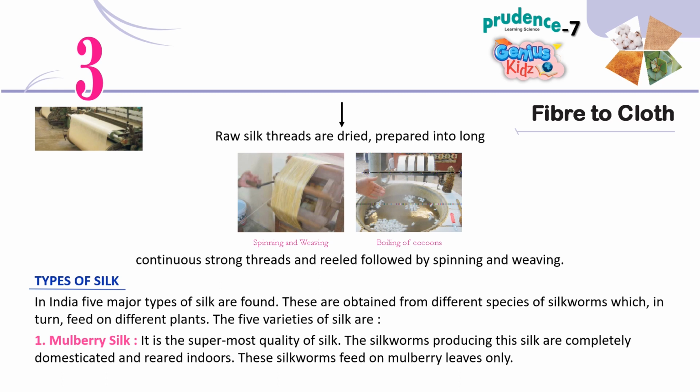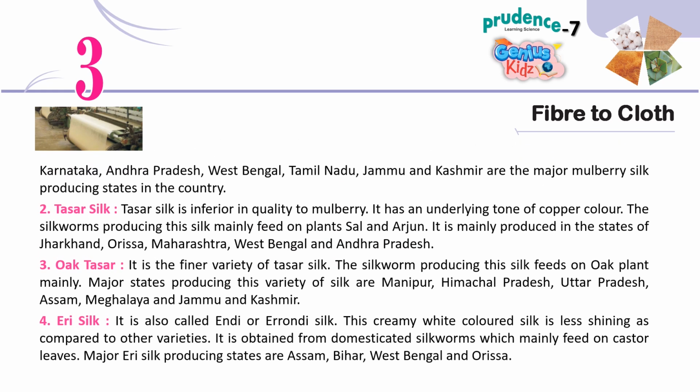Types of silk. In India, 5 major types of silk are found. These are obtained from different species of silkworms which, in turn, feed on different plants. The 5 varieties of silk are: 1. Mulberry silk. It is the supreme quality of silk. The silkworms producing this silk are completely domesticated and reared indoors. These silkworms feed on mulberry leaves only. Karnataka, Andhra Pradesh, West Bengal, Tamil Nadu, Jammu and Kashmir are the major mulberry silk producing states in the country.